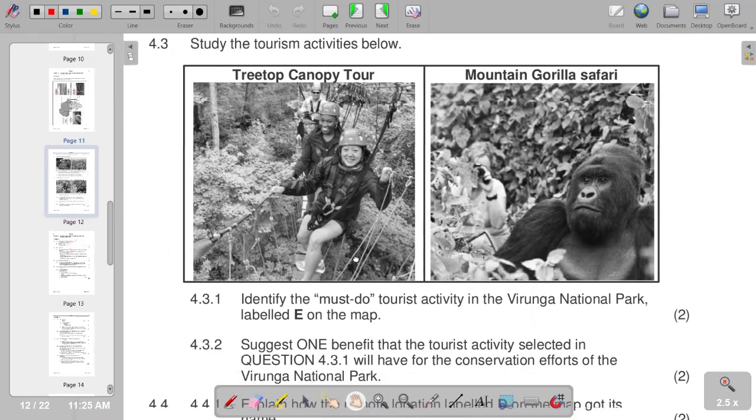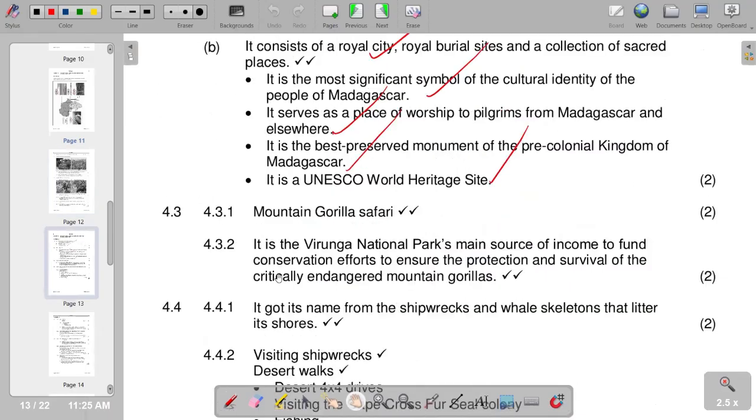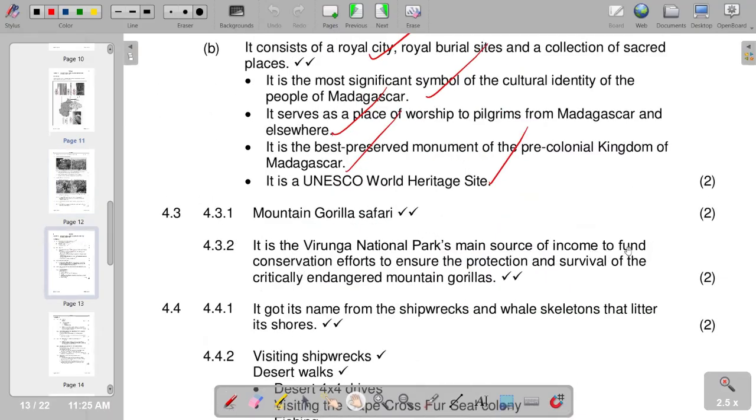In terms of the next question, suggest one benefit that the tourist activity selected in question 4.3.1 has for the conservation efforts of the Virunga National Park. In particular, it is the Virunga National Park's main source of income to fund the conservation efforts to ensure the protection and survival of the critically endangered mountain gorillas.